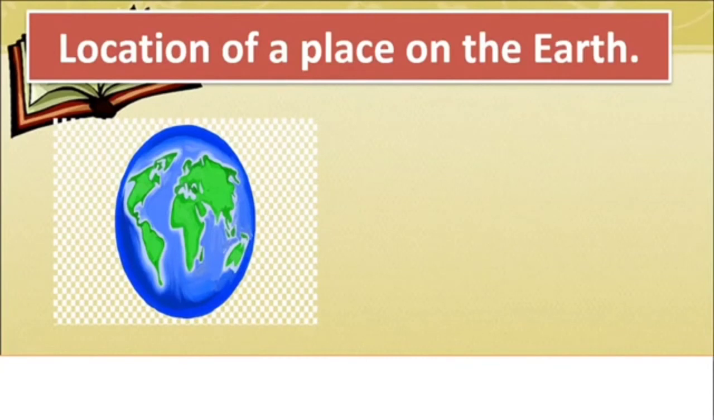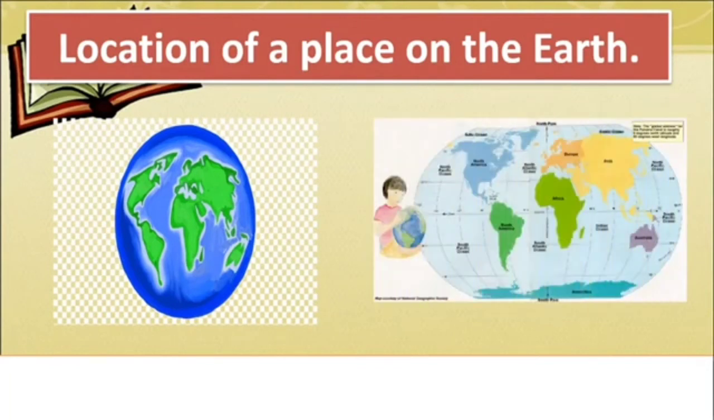Now the earth is spherical in shape, and see, this is how it looks. When you open it up, it looks like this. Otherwise it is in the form of a sphere. Can you see the boy sitting there with a sphere in his hand? So it is very difficult to talk about direction only with reference to the location of a place.